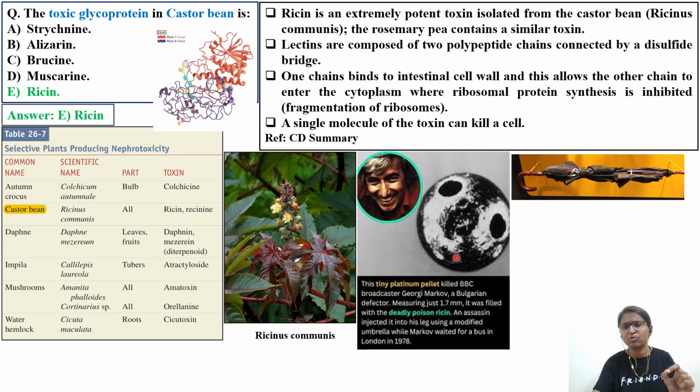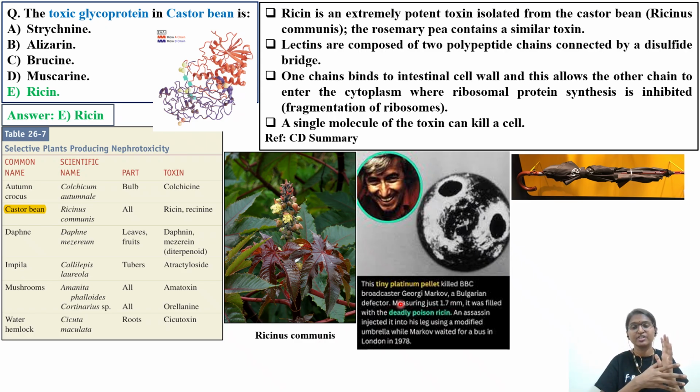So in this platinum ball, ricin was loaded, and what they have done, this particular person was standing in a bus stand. The person who wanted to kill him loaded that particular platinum pellet containing the ricin toxin inside this particular umbrella. So whenever he pressed the button in the umbrella, it went and hit the thigh muscle, intramuscularly, of this particular journalist, and immediately the ricin started spreading inside the body.